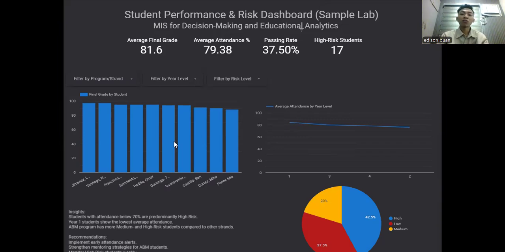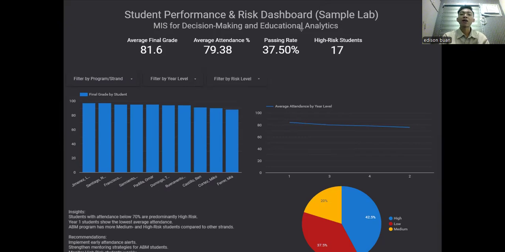The KPI overview. So let's look at the top row, which summarizes the performance of the entire cohort through four critical key performance indicators, or KPIs.